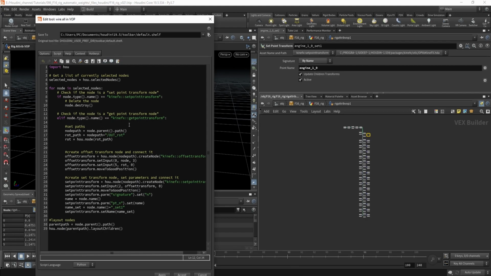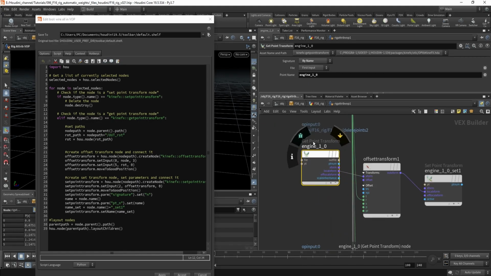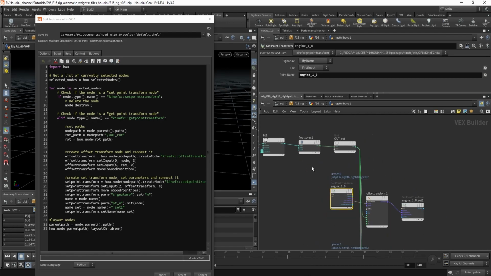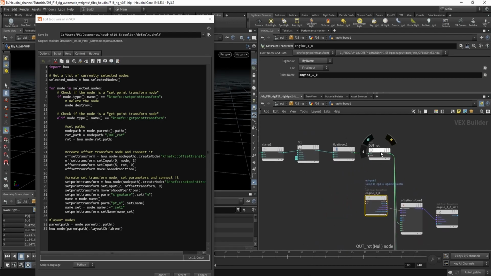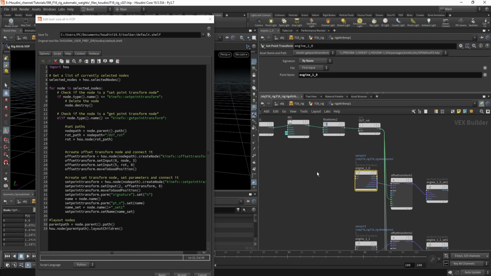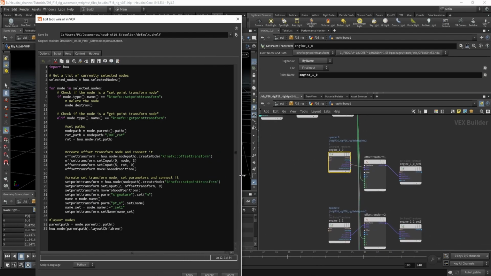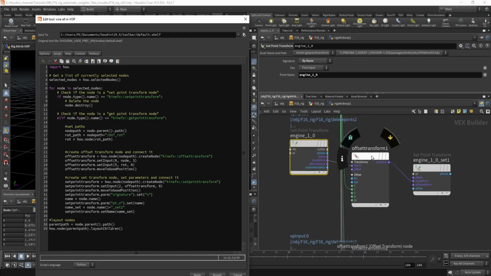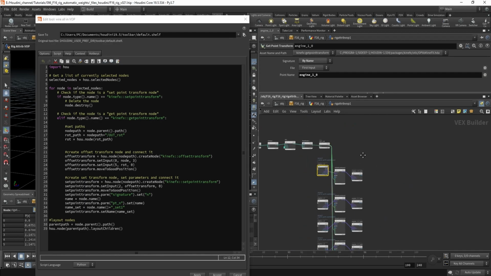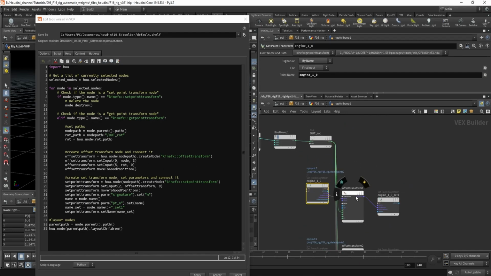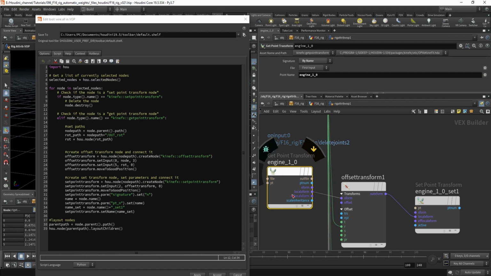So if the node type is this one, the get point transform, I'm gonna set up some paths, a path to the node, and this path to this node, and I'm gonna create this offset transform node and set the connections. Set the connection to the get point transform.